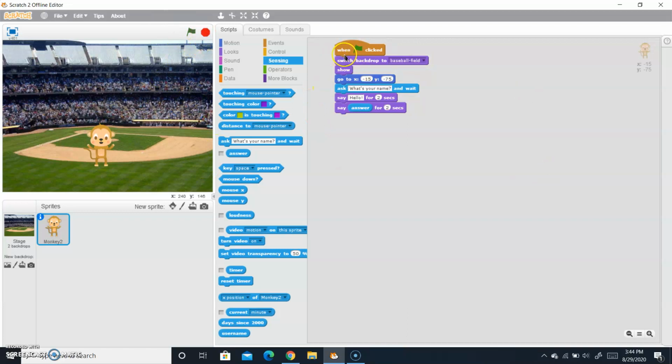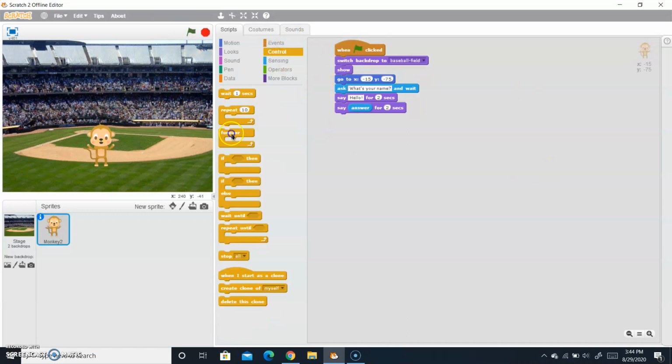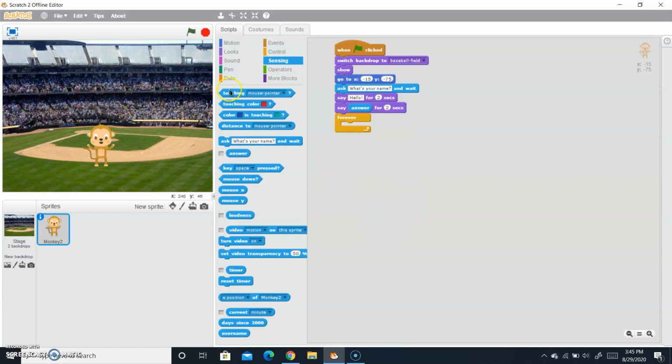Now what we have to do is take the forever loop and drag an if and else statement. Sorry, first we have to go to sensing and ask a question. So this is a basketball field, so let me ask: who invented basketball? Question mark. So now option A.